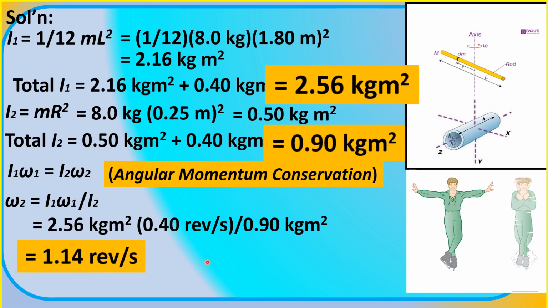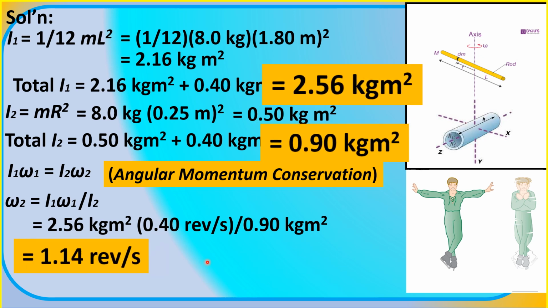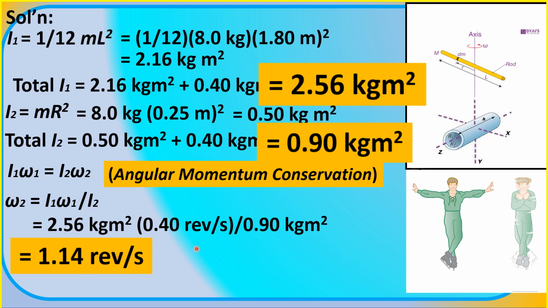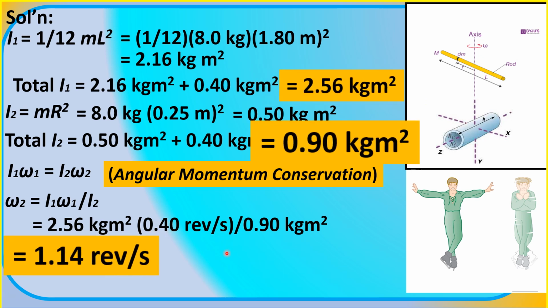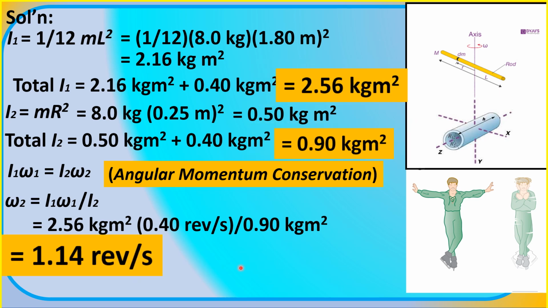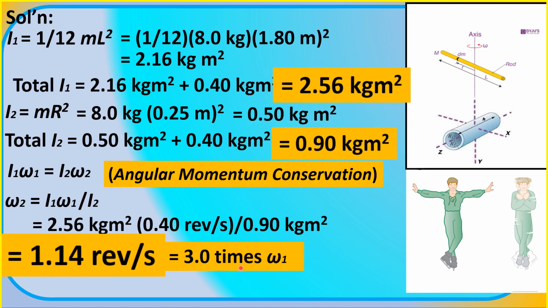When this is compared to his initial angular speed, 0.40 revolution per second, this comes out to be almost 3 times, or 3.0 times greater.